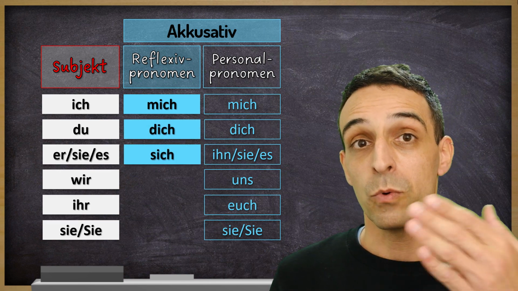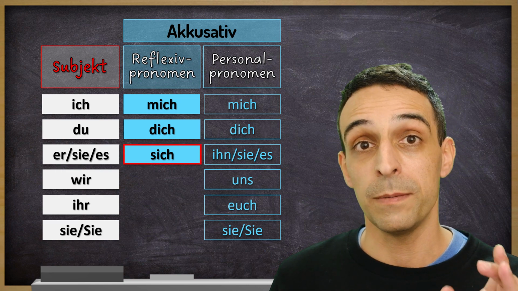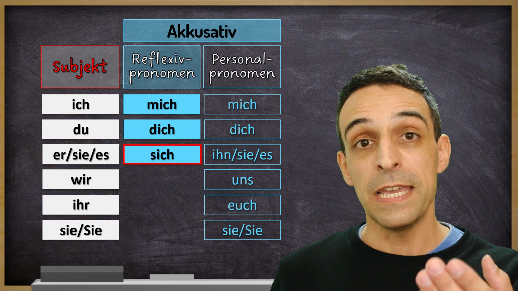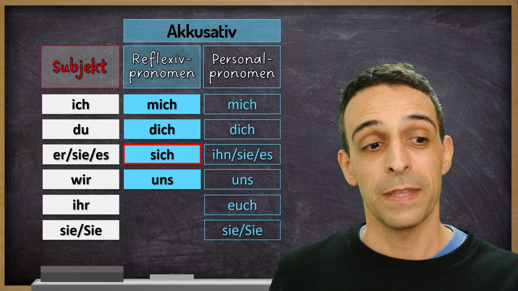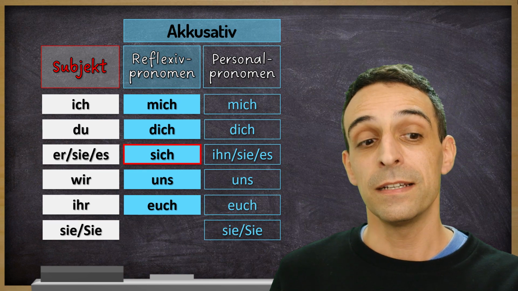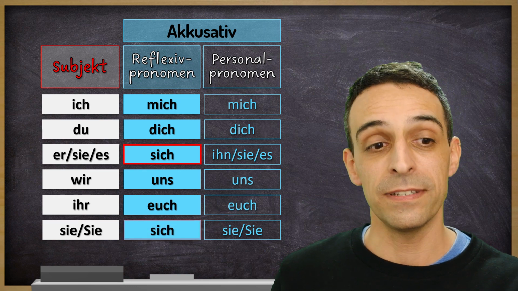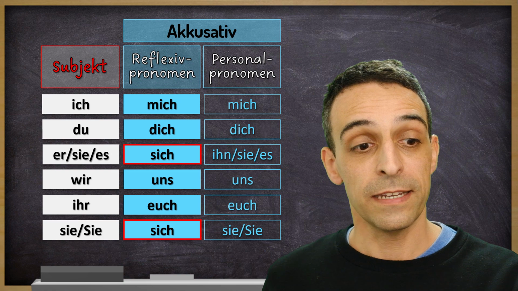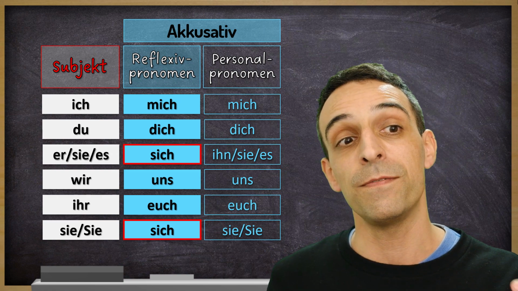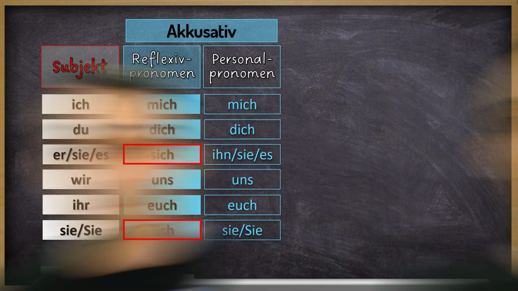And here is where they are different to the personal pronouns in accusative case. Wir, uns, ihr, euch, sie, sich. And here's the second difference between the personal pronouns in accusative and the reflexive pronouns.